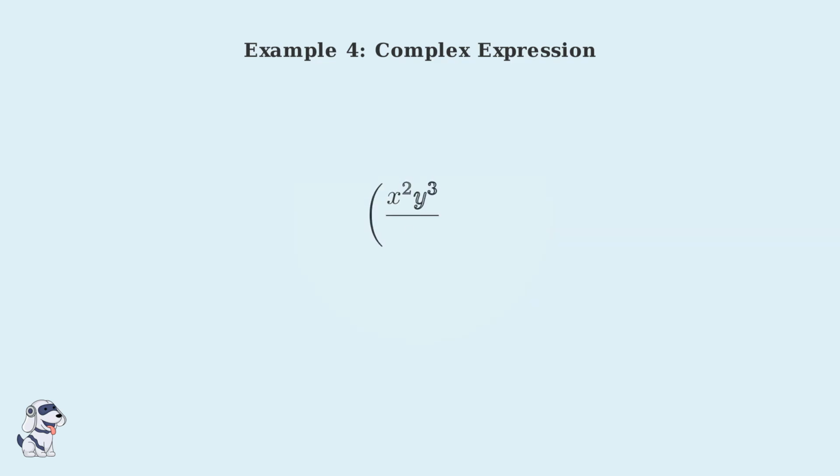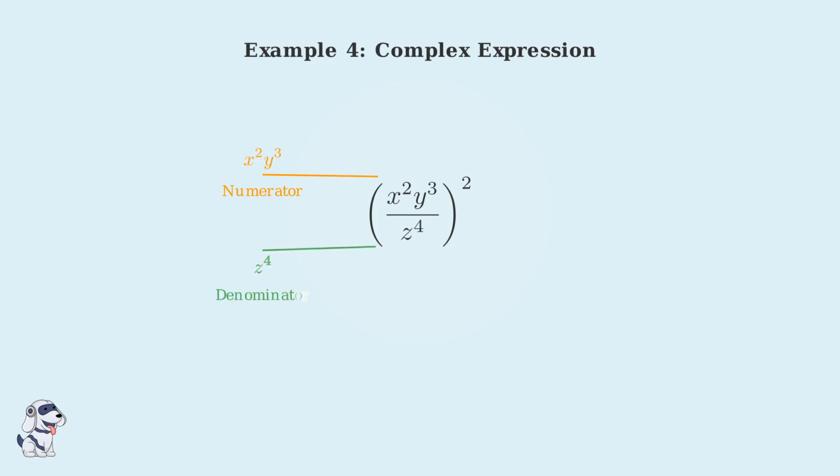Here's our problem. We need to simplify the expression x squared y cubed over z to the fourth power, and this entire fraction is raised to the power of 2. Notice how this expression is more complex than our previous examples. In the numerator, we have x squared times y cubed. That's two different variables, each with their own exponents.